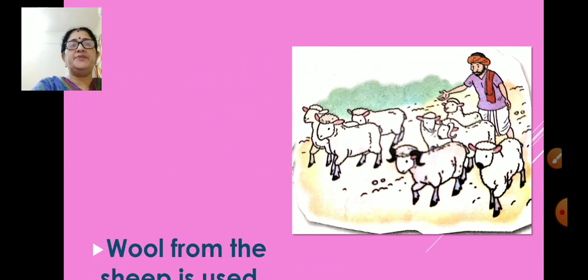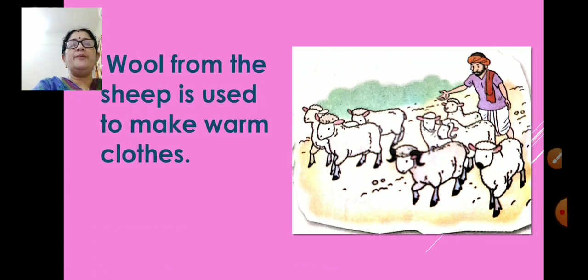Sheep. Wool from the sheep is used to make warm clothes. Sweaters and all we make from wool, and the wool is from sheep. It is used to make warm clothes.